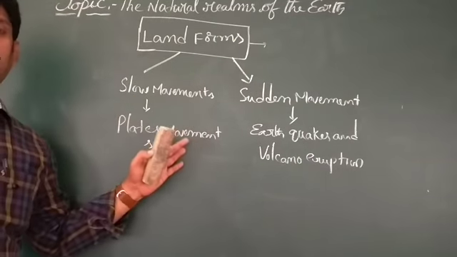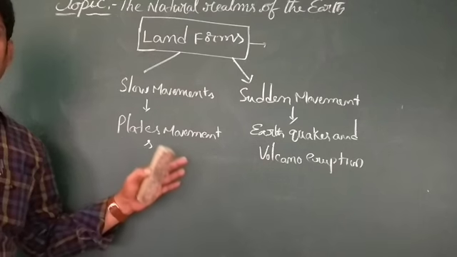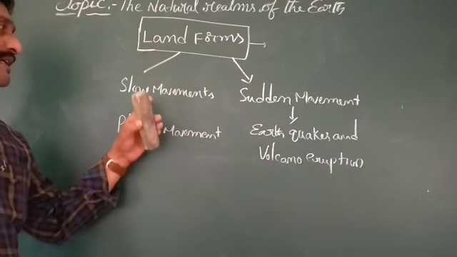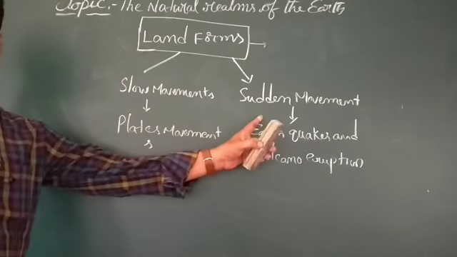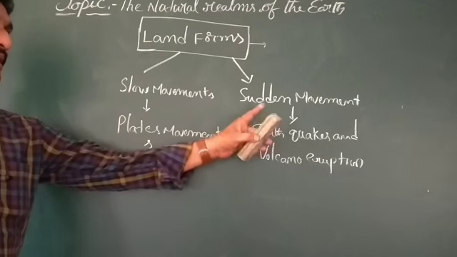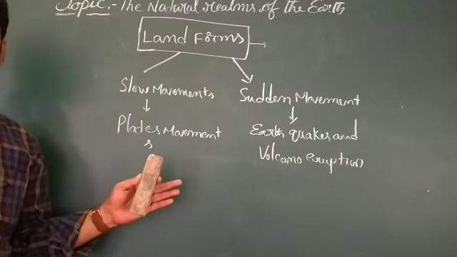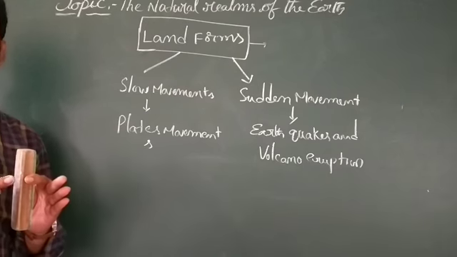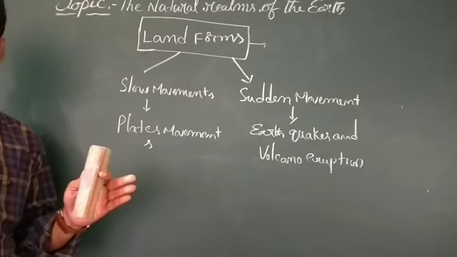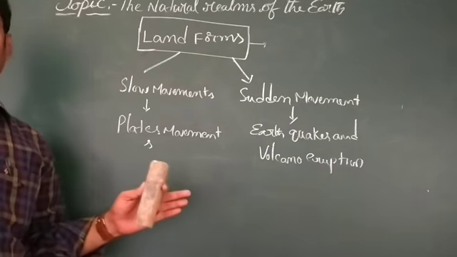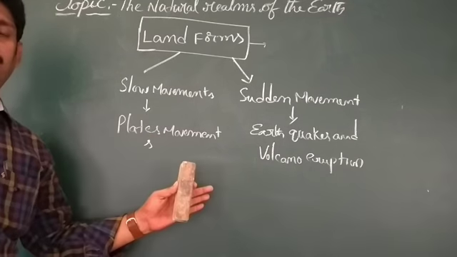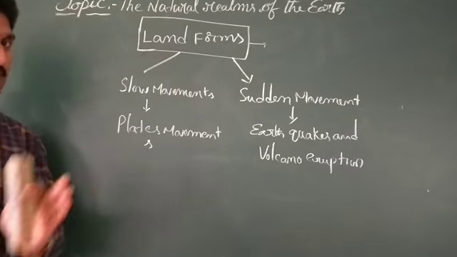So landforms are formed on the surface of the earth by the effect of two movements: slow movements and sudden movements. Initially we discussed the classification of landforms into three orders: first order, second order and third order landforms.